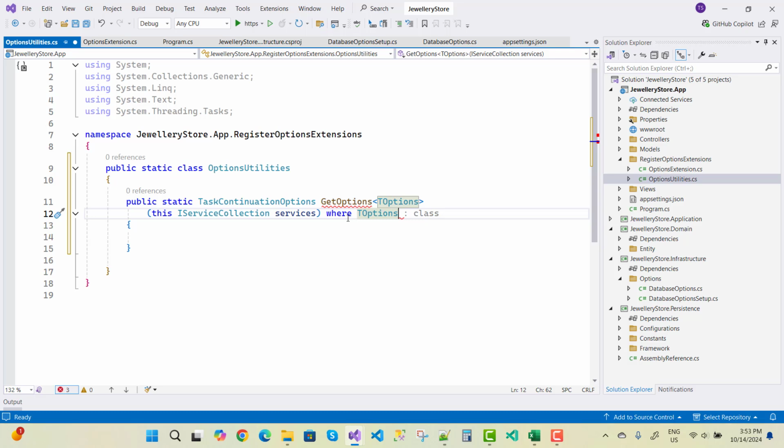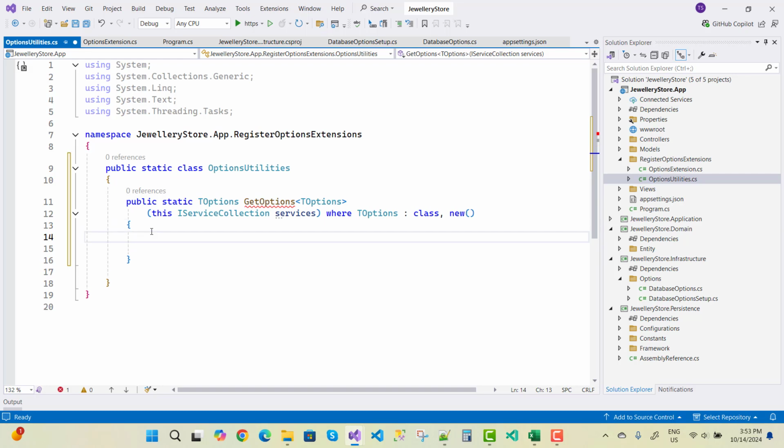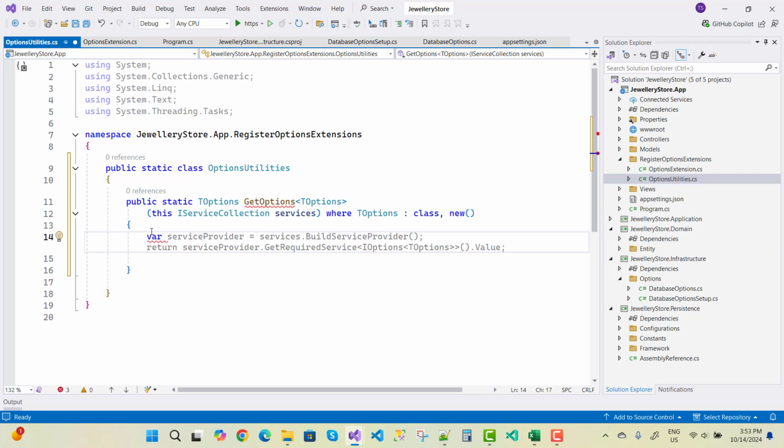Where TOptions, that is the public static TOptions I want to return back. So TOptions is a class or the object. Now just get the service, where service provider is services.BuildServiceProvider, and I want to call it service